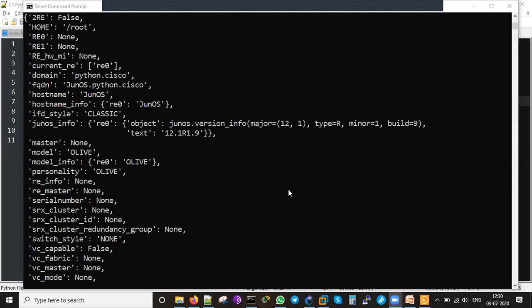So that is some of the introduction which I gave you on how to get the facts from 3 different boxes. One is Cisco, one is Arista, and one is Juniper. Some other boxes are also available. Whenever a new box is included, we need to get into the documentation pages of their vendors. Then we have to get all the information on this. So that is our responsibility to get that, definitely.